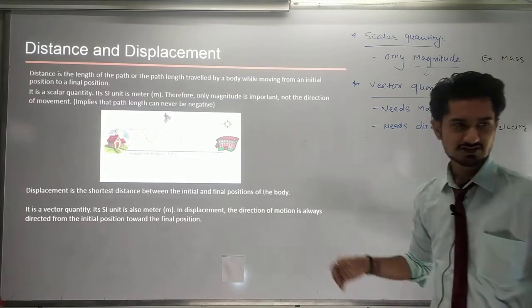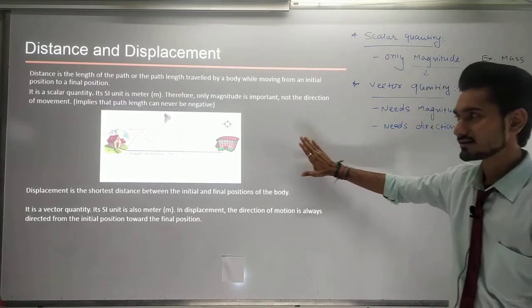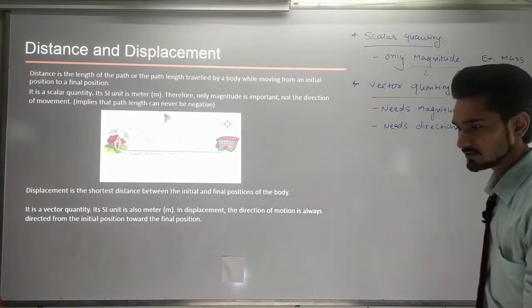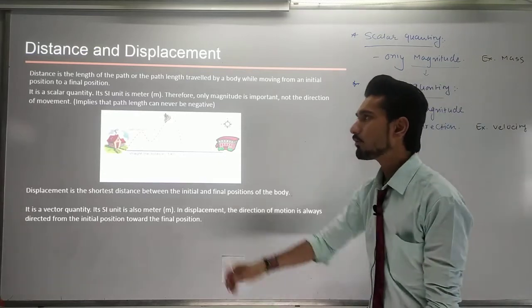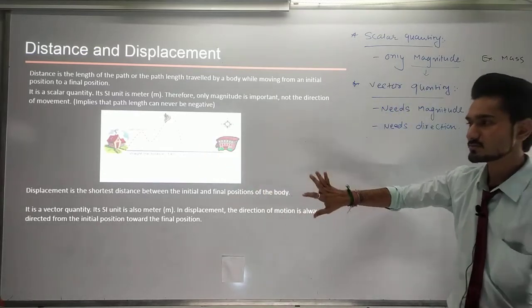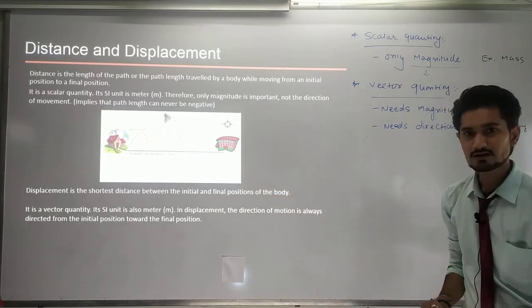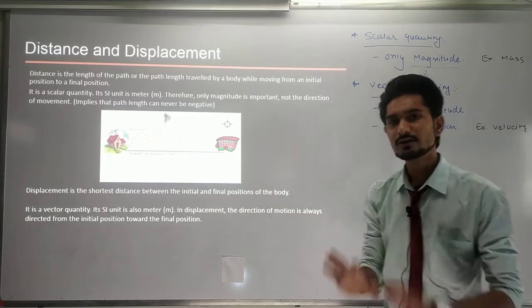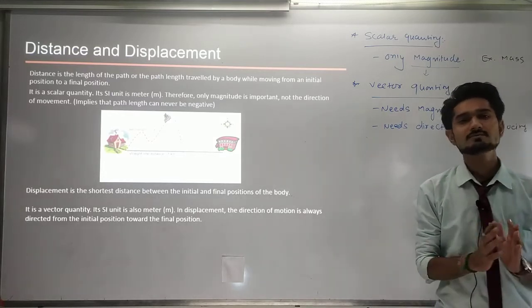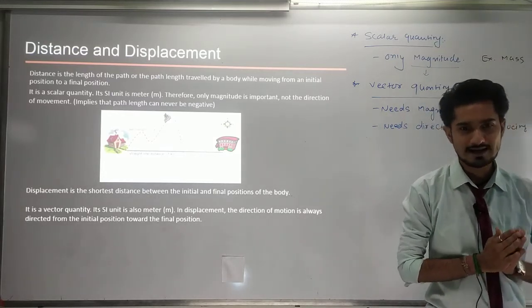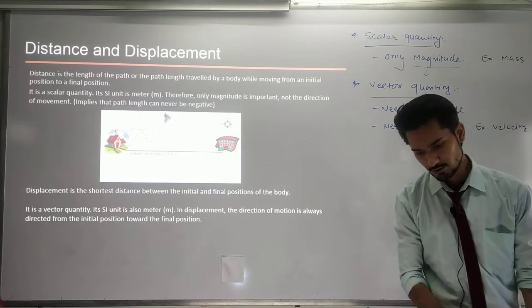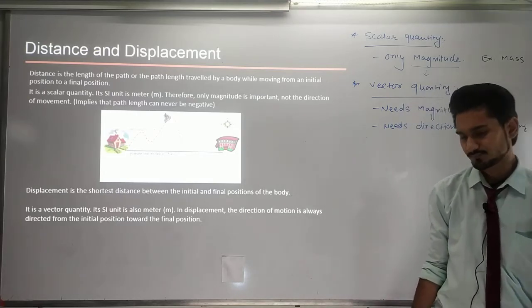Now the first thing we are going to study in this chapter is distance and displacement. What is distance, what is displacement, and what is the difference between distance and displacement? I will give an example and explain very easily. Suppose I am standing here, okay, and I travel from one point to another point.